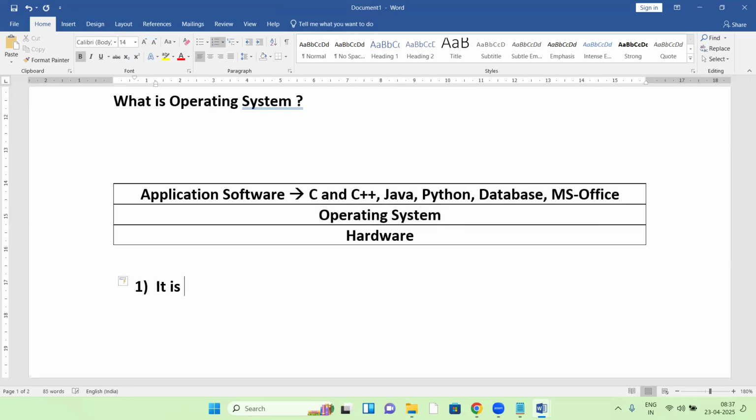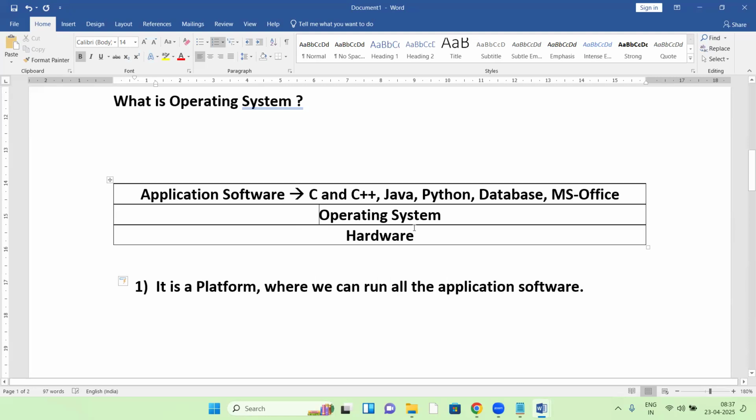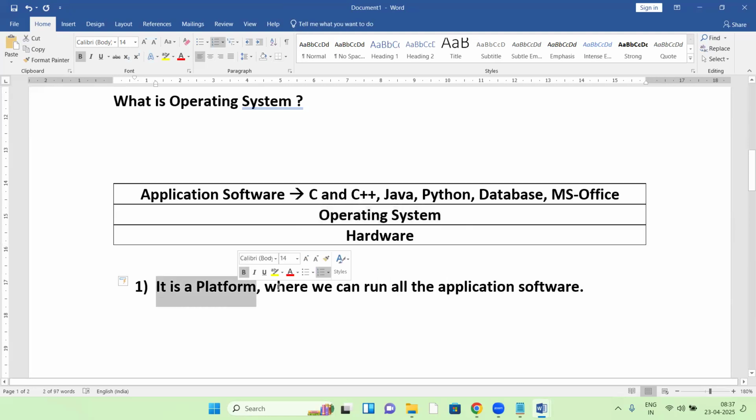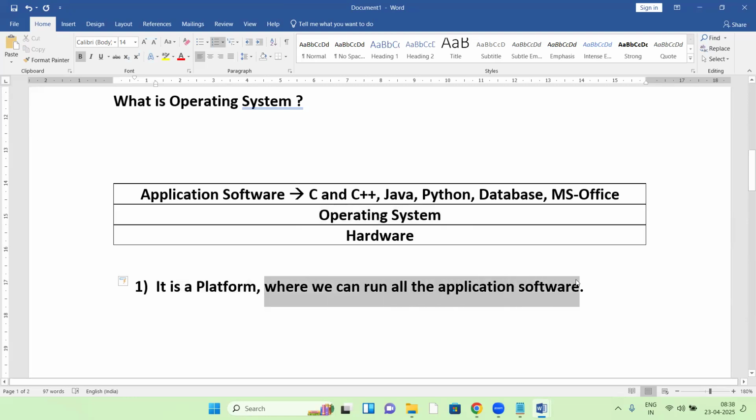It is a platform where we can run all the application software. So the OS is a platform where we can run all application software.